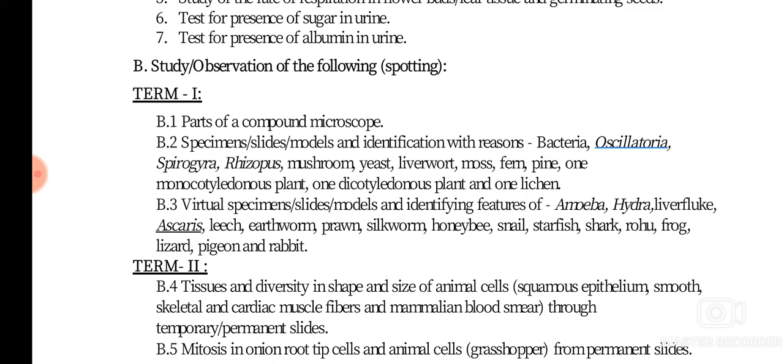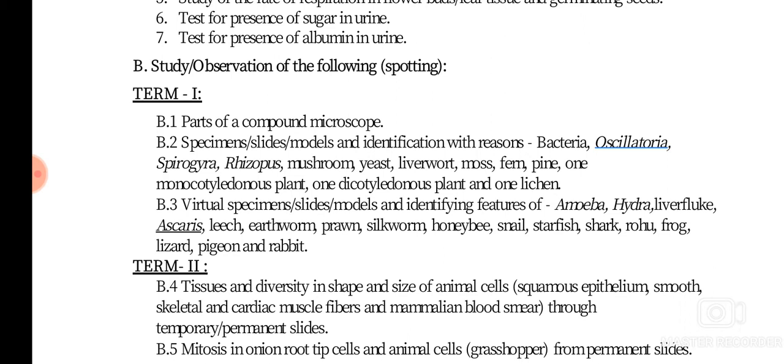And then you will have to study that, so that it will be easy for you to identify it during the examination. I'll show you ascaris, leech, earthworm, silkworm, then the snail, starfish, shark, isn't it? So whatever you have done in your copy, we will be seeing the specimens.